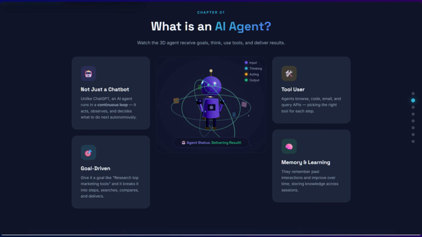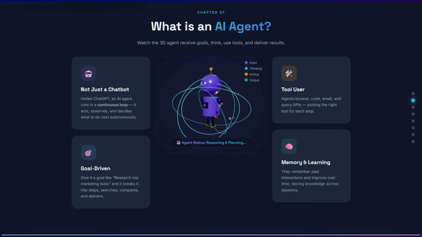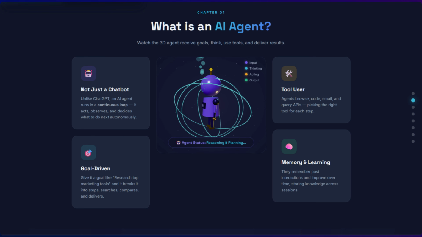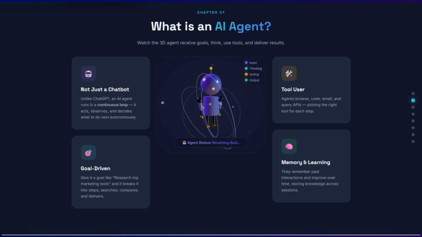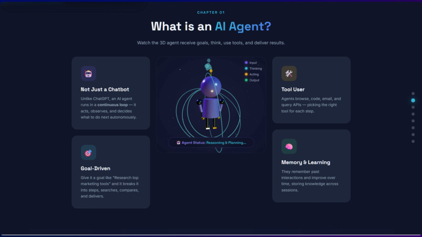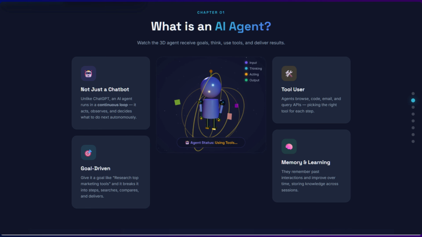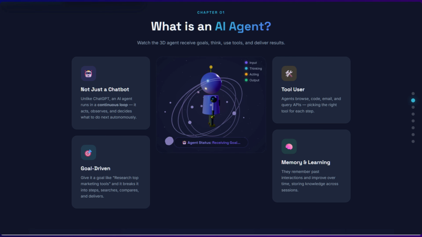No hand-holding required. Unlike a chatbot, an agent is goal-driven. It uses tools, browsing, coding, emailing, querying APIs, and it remembers what it learned, improving over time. Traditional software follows a fixed path. Step A, then step B, then step C, predictable but rigid. An AI agent decides its next step dynamically. It loops until the job is done.